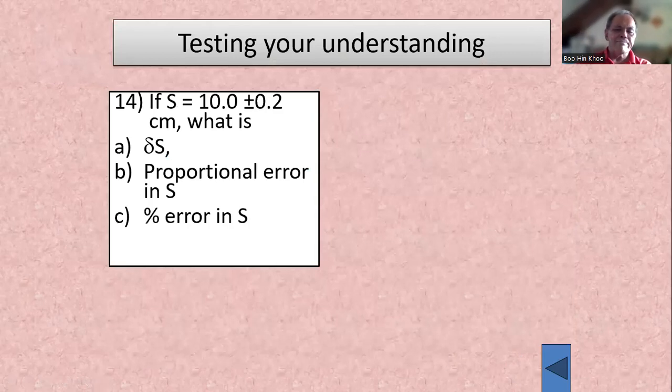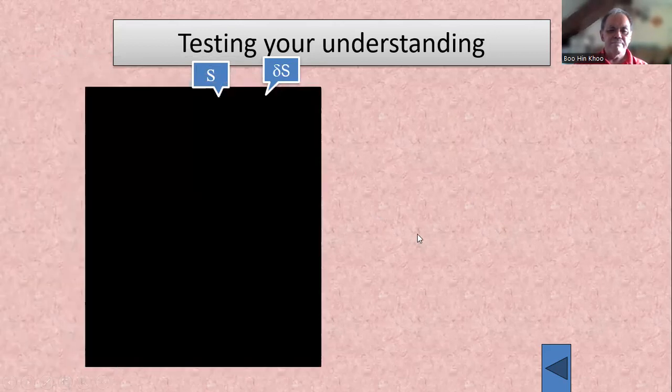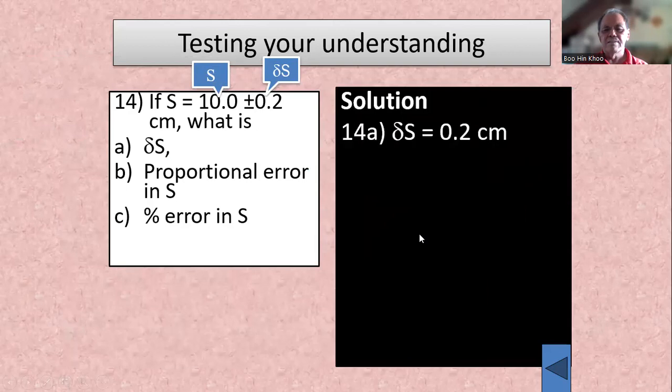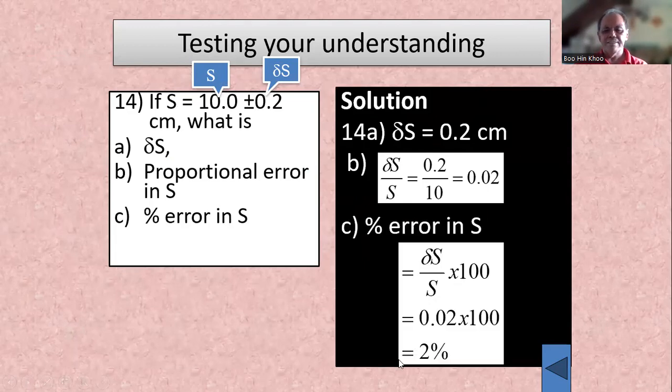Right? Testing your understanding, identify. There's your S value, there's your measurement, there's uncertainty. So this one is trying to get you to know your symbol. This is your S, this is your delta S. So delta S is 0.2. Delta S over S is proportional error, 0.2 divided by 10. Percentage, you just times 100. Right? Delta S over S times 100.